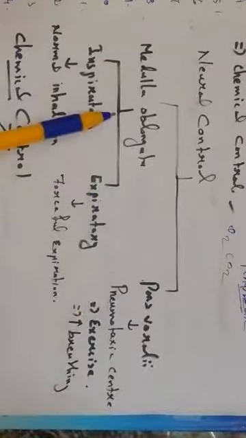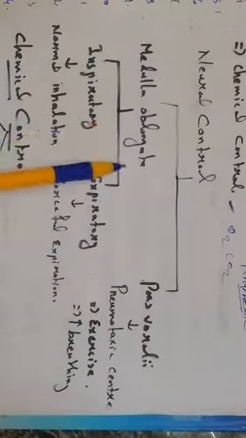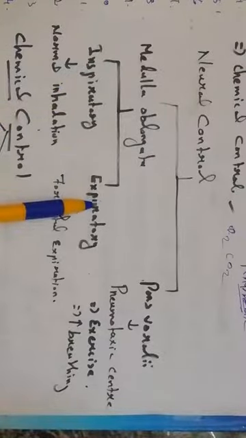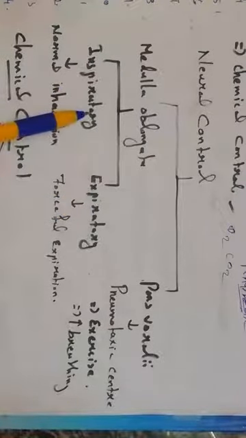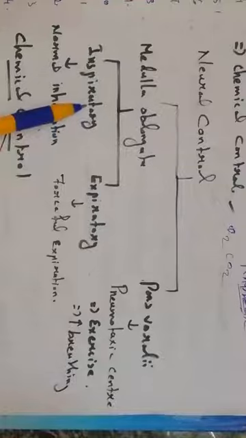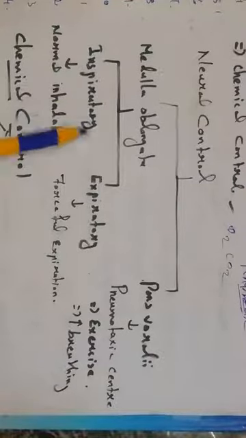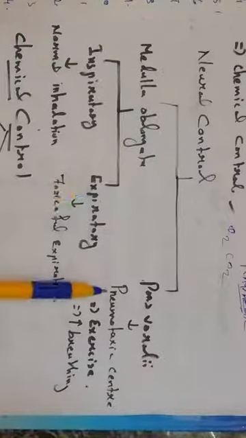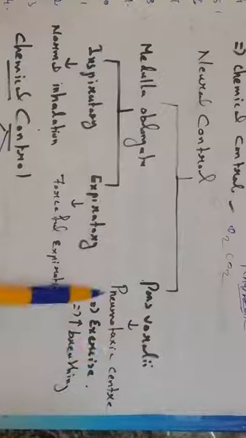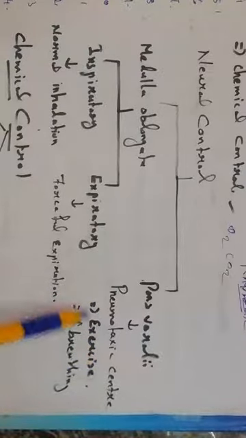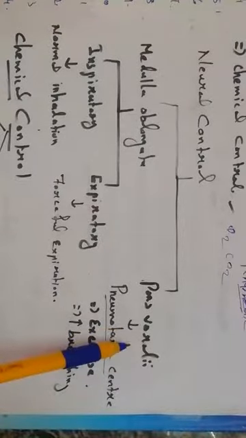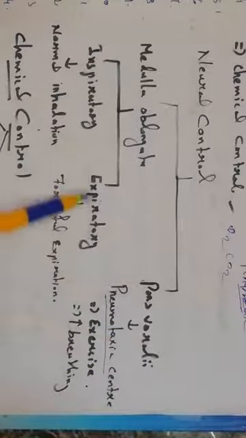The centers in the medulla oblongata are the inspiratory center and the expiratory center. Inspiration is controlled by the inspiratory center, and expiration is controlled by the expiratory center, both in the medulla oblongata. The third is the pneumotaxic center, present in the pons varoli. So two regions but three centers.